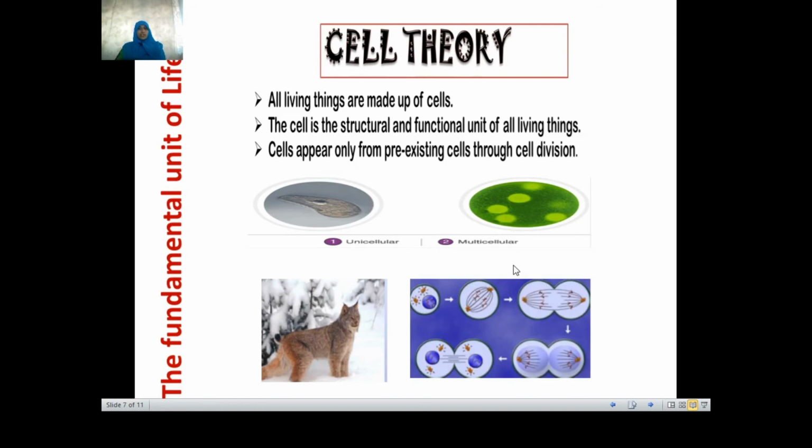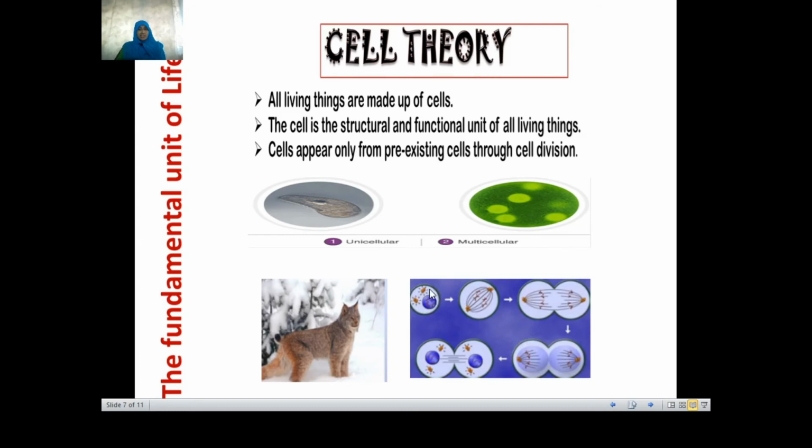How do they appear? They appear through cell division. Now this is an example of a multicellular organism. Okay, this is unicellular. And here you can see there are more than one type of cell. The example here we have given. The last point: it exists only from pre-existing cells through cell division.